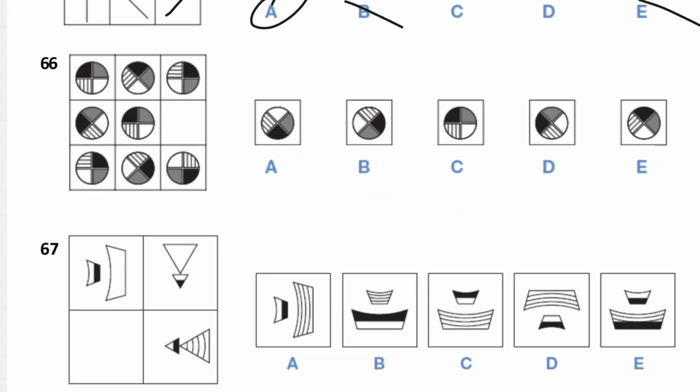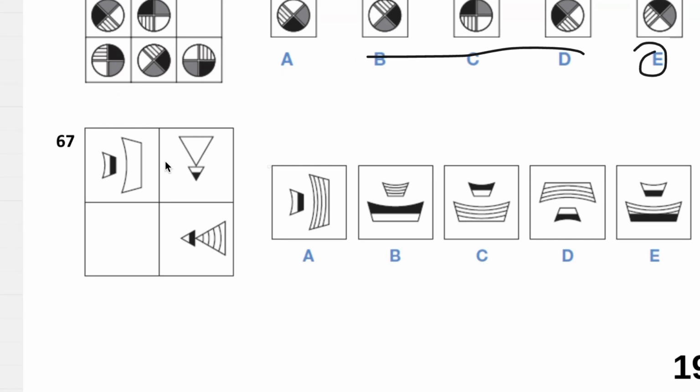And then 66, we have rotation again, simply. So rotate this, and grey will be in the bottom right. If any, they are 45 degree rotations, however, so it'll be in this little quadrant on the right. So we have to cross out these, and then the shading is consistent with the rotation. So it's going to be diagonal, looking like E.